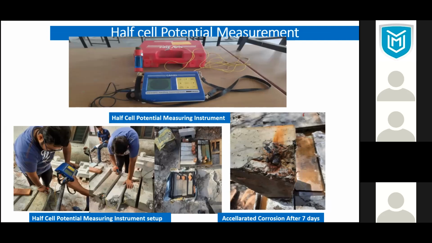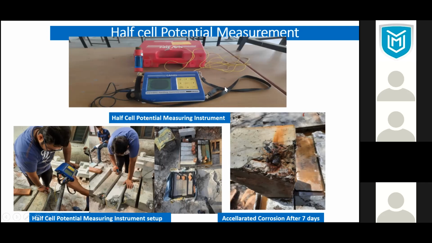So I asked them to do the accelerated corrosion test. In an accelerated corrosion test, you impart current in the concrete itself under wet conditions, under sodium chloride solution, and the concrete will corrode very easily. They did it for 7 days, and in 7 days you see that this is corroded concrete.